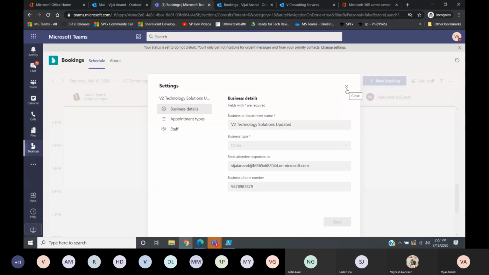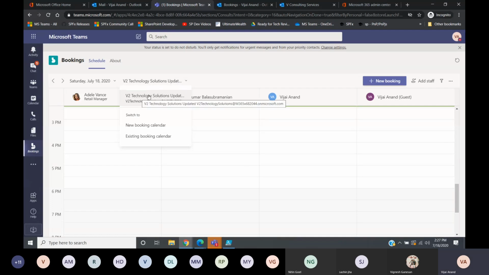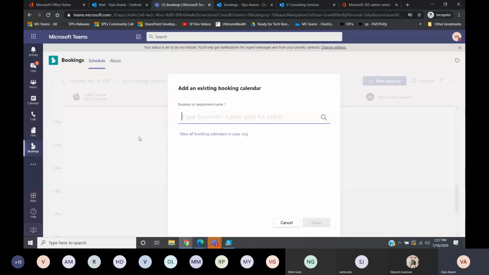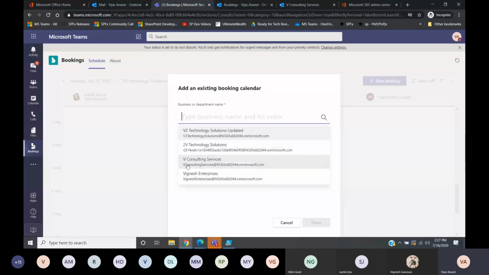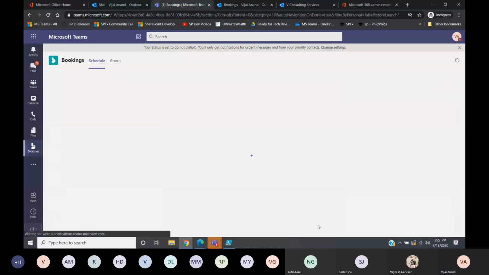You can see that by default it took some V2 Technology Solutions calendar, because previously I had that one. Here you can switch to other booking calendars. Either you can create a new booking calendar from here, or pick an existing one. If you click view all booking calendars in your org, you can see the one we created, V Consulting Services. I'll click on it and click Done. So you can see that specific calendar over here.